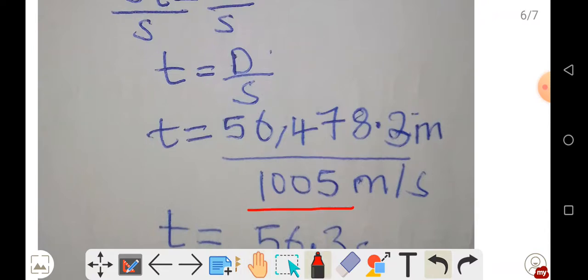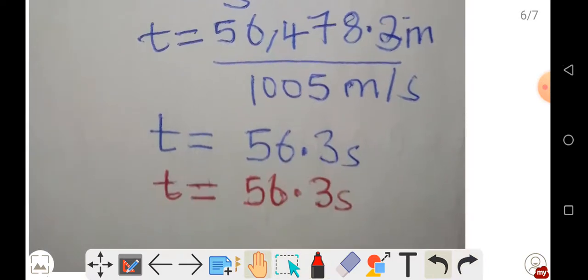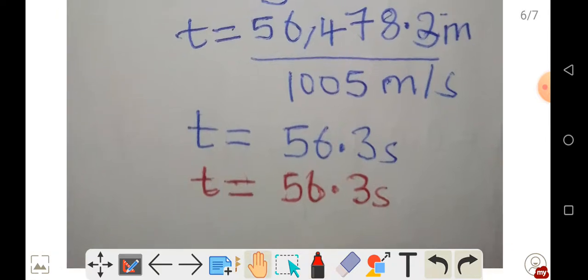When we punch that on a calculator, we get the time to be 56.3 seconds. So this is the time it took to hear the boom, or to experience the shock wave. At this point, we have done what the question required us to do.